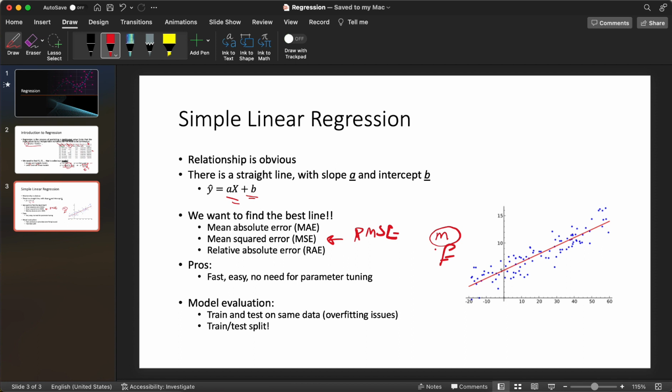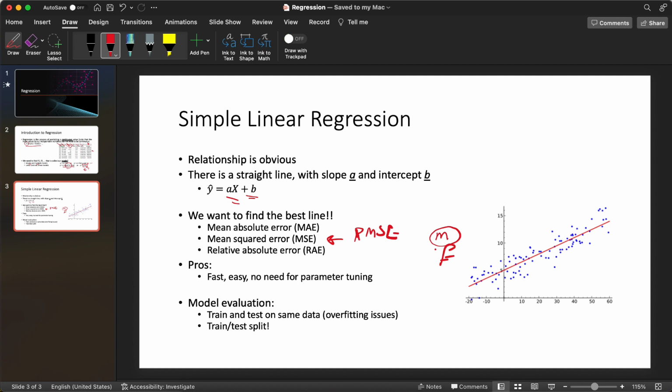I'm just going to talk about the basic stuff here. The pros of linear regression are that it's very fast to train the model, as you will see, and it's easy to implement. It's literally one line of code, and again, you will see in a few minutes. There is also no real need for parameter tuning. You probably don't even need to know much about parameter tuning just yet. That would make more sense as we talk about more complex models. But for regression, you don't need to worry about that. That's why we're starting with regression, because it's one of the easiest models out there.